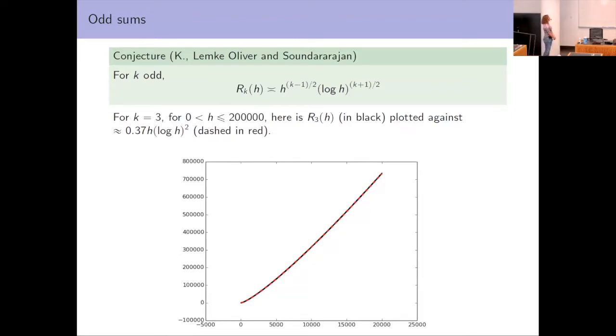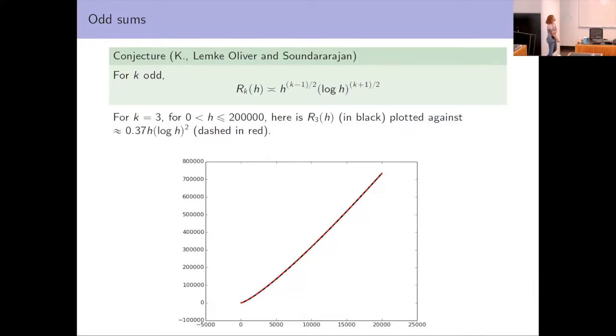Okay, so I've plotted this on a computer in the case when k is 3. This is for h between 0 and 20,000. So here's R_3 of h in black, plotted against about 0.37 h log h squared, a constant that I optimized numerically, which is dashed in red.